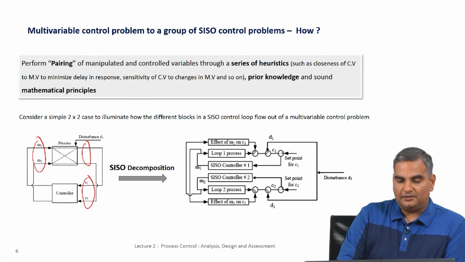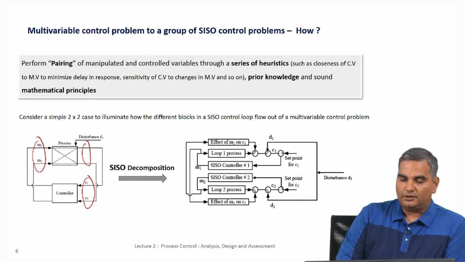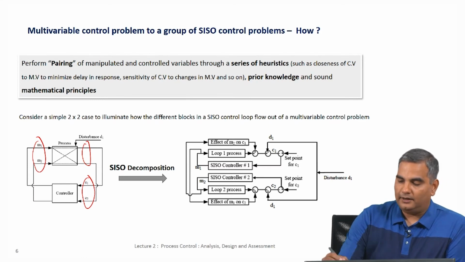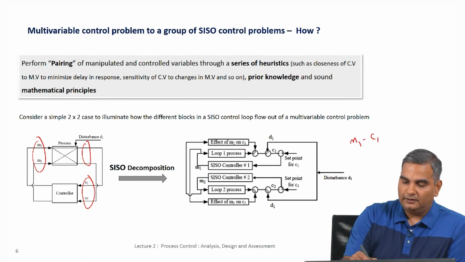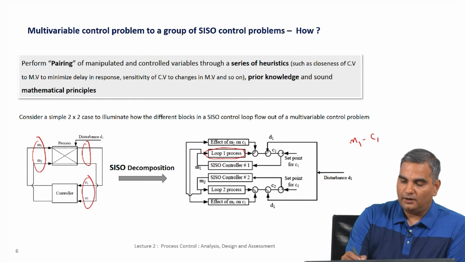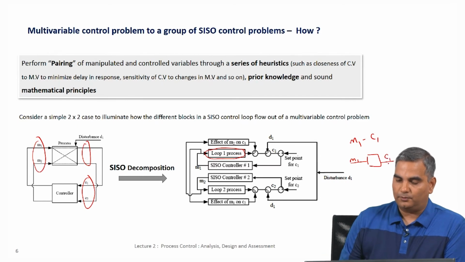But as we have been saying, what we are going to do is break this down into single input single output controllers. So, when we do that, the block diagram may look like this. Let me trace one thing here to give you an idea of what is happening. So, let us say I pair M1 and C1, then this loop 1 of this process, this block basically says whenever there is a change in M1, how does C1 change. So, this block has M1 as input and C1 as output.